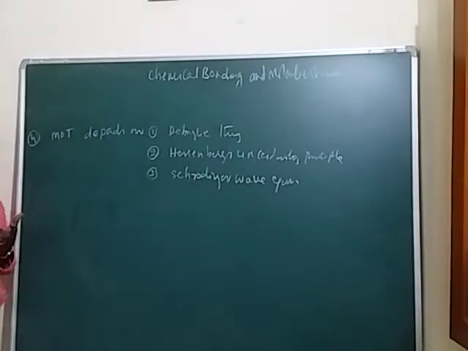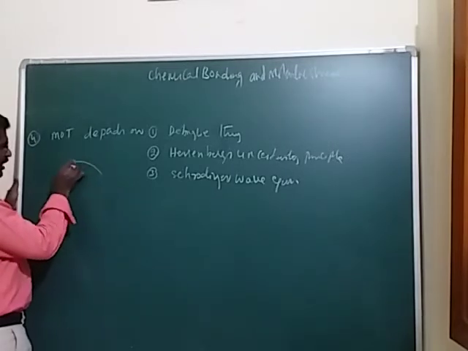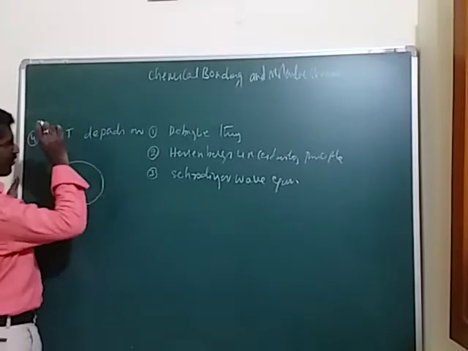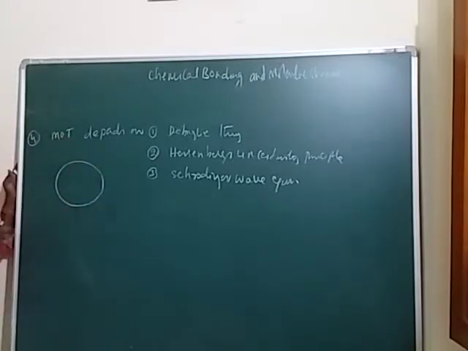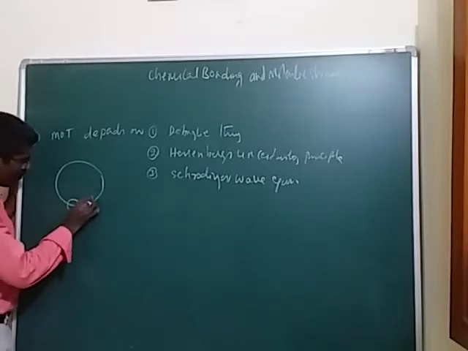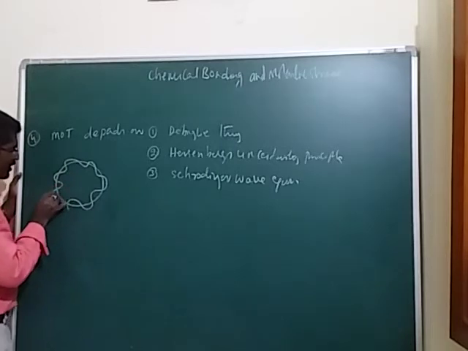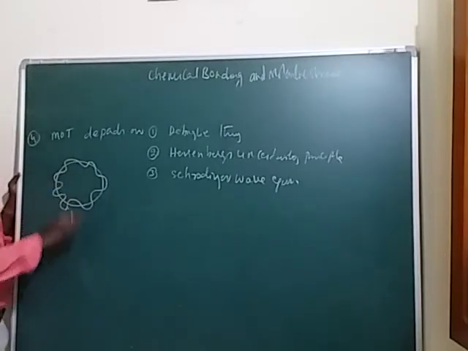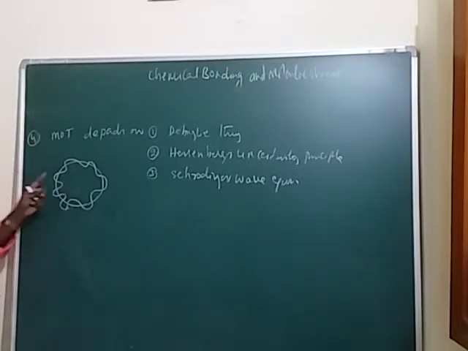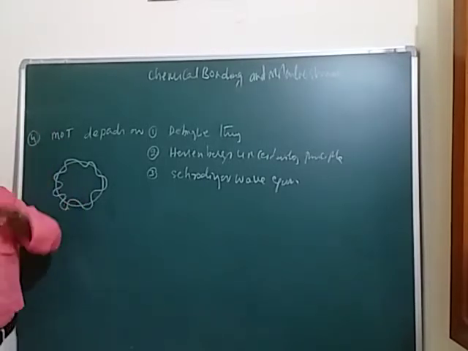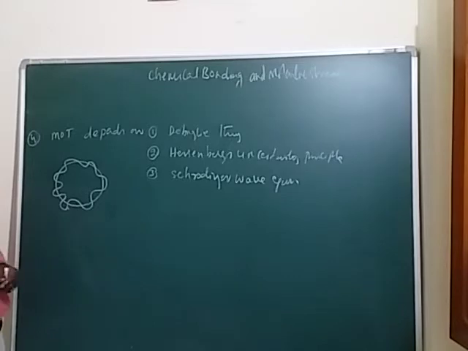Now the de Broglie theory means this is the nucleus, that means this is the orbital of an atom. What is the nature of the particle here? The electrons are moving as waves. According to de Broglie, the electrons are moving as waves like this. So this describes de Broglie's concept, students.